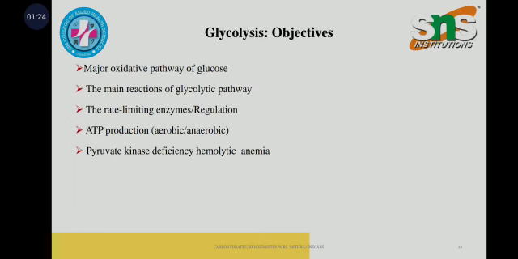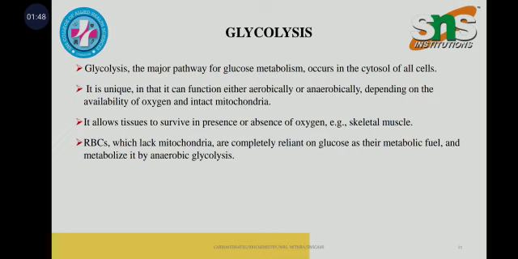The main objective of glycolysis: it is considered the major oxidative pathway of glucose. The main reactions of the glycolytic pathway and the ATP production happen in both aerobic and anaerobic conditions, and pyruvate kinase deficiency causes hemolytic anemia. Glycolysis, the major pathway for glucose metabolism, mainly occurs in the cytosol of all cells.